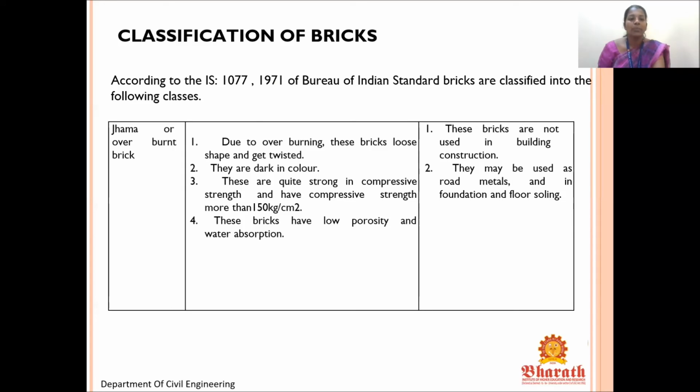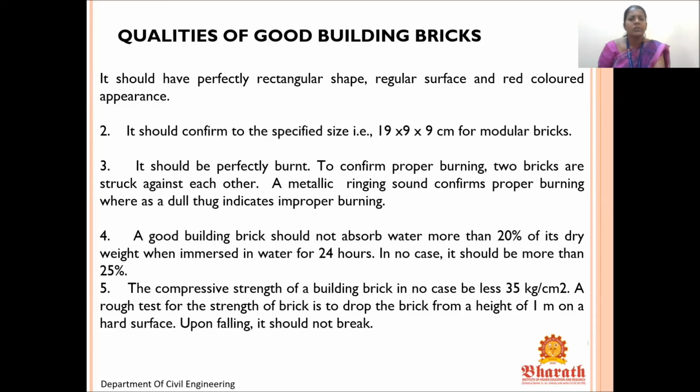Next one is called jhama or overburnt brick. The brick will be overburnt. It doesn't have any shape and gets twisted. It will be dark in color, quite strong, with compressive strength more than 150 kg per centimeter square, and has low porosity and water absorption. The bricks are not used in building construction; they are used as road metal, in foundations or floor soling. These are the uses.